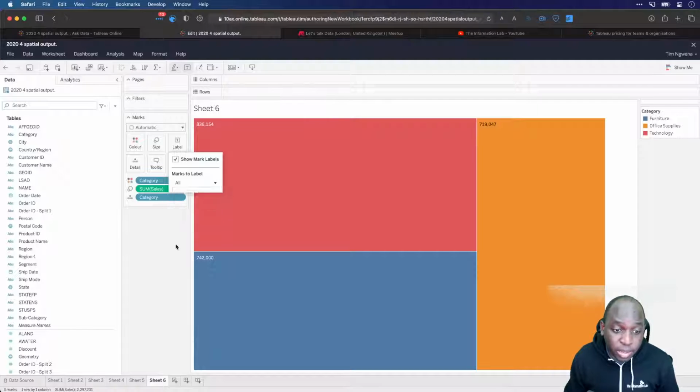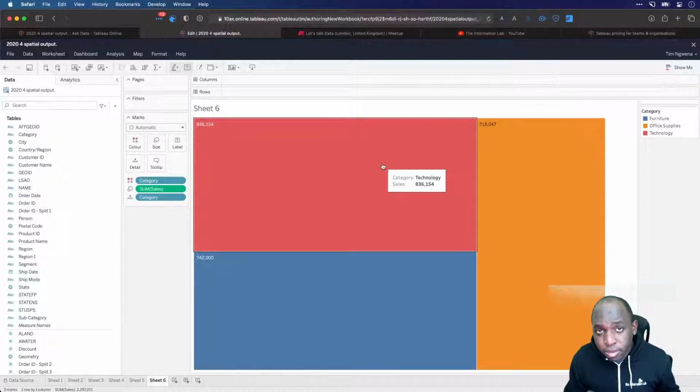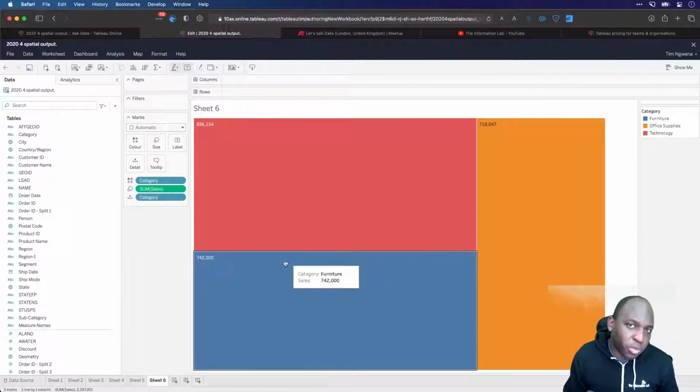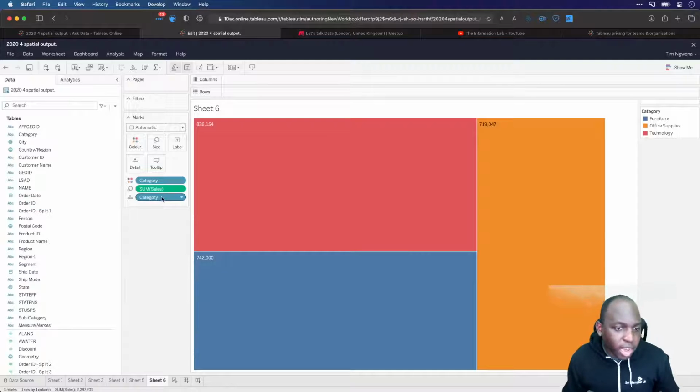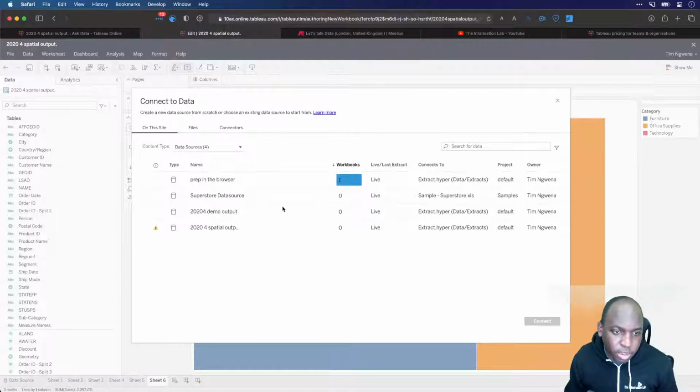I think there have been some notes that across desktop and web authoring, tooltips and interactions are a little bit crisper as well. So that's something to be aware of. You can create extracts. This is a quirky one to show you. I'm going to connect to a new data source. I'm going to hit the plus icon. And obviously here you see our published data sources.